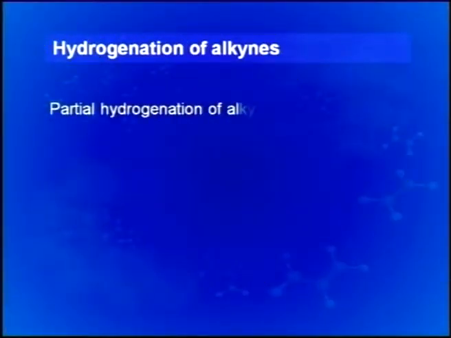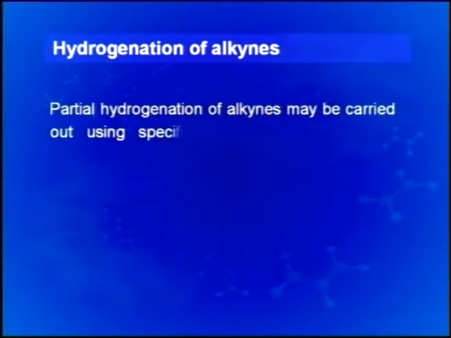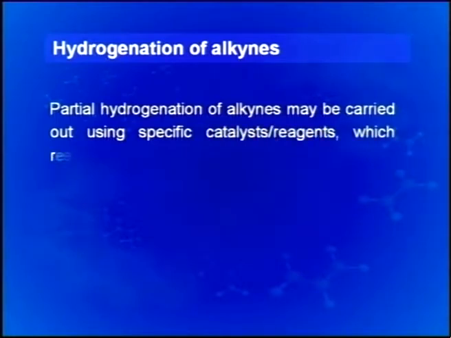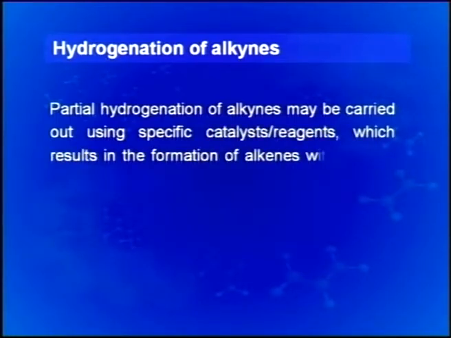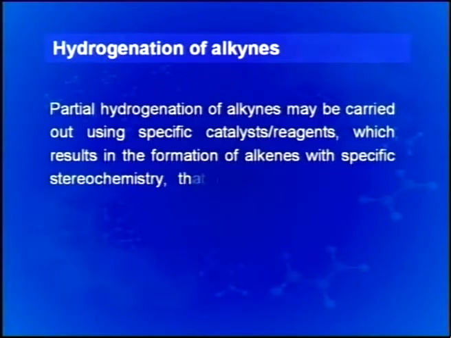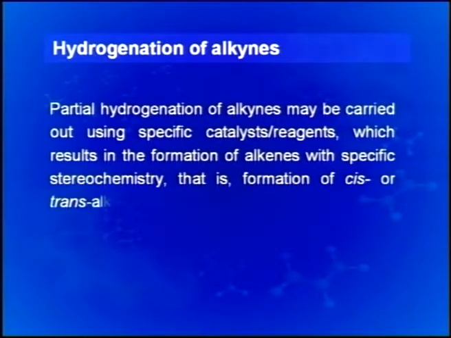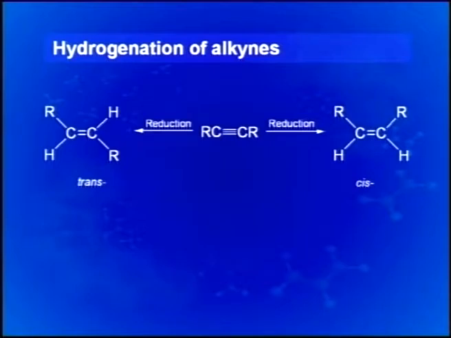Partial hydrogenation of alkynes is therefore carried out using specific catalysts or reagents, which result in the formation of alkenes with specific stereochemistry, in terms of particularly the geometrical isomers. That is, formation of cis or trans alkenes. The reaction shows a terminal alkyne as the starting material in the center. On one side, trans alkene formation is shown, and on the right hand side, as a result of reduction, a cis alkene has been shown.